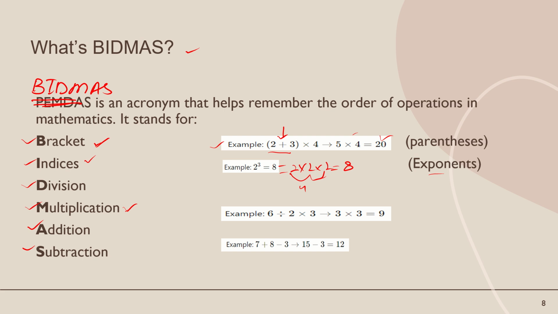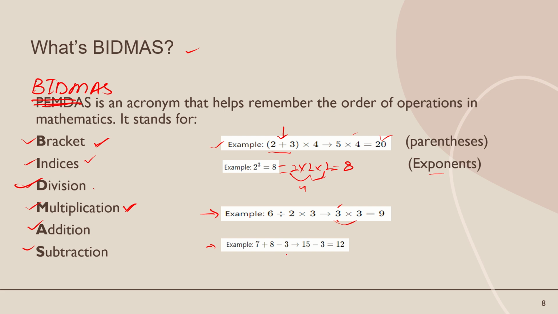Now division and multiplication. In this example, 6 divided by 2 multiplied by 3. Okay, so we will solve the division first. Then multiplication. 6 divided by 2 we will get 3. Okay, division is complete. Now 3, then multiplication. After division we will multiply. Division first, then multiplication. Okay, so 3 times 3 is 9. And this example is about addition and subtraction.